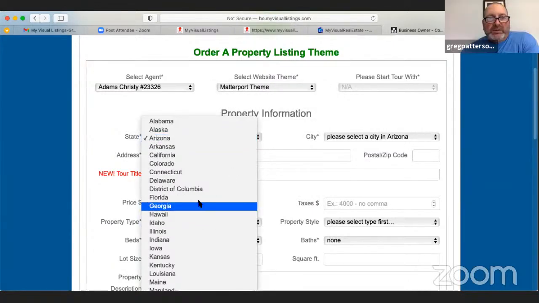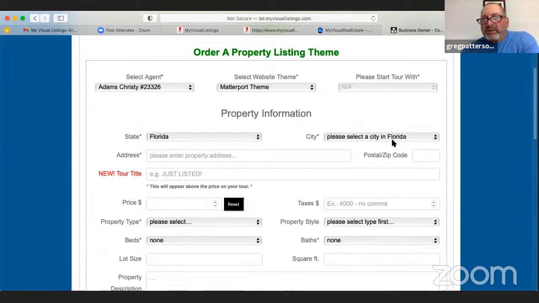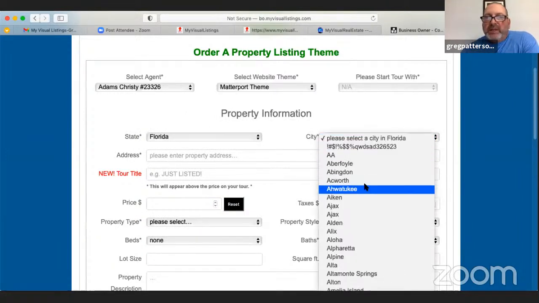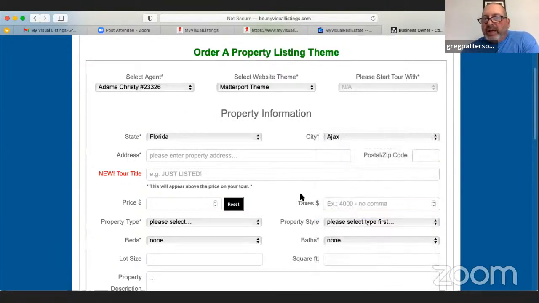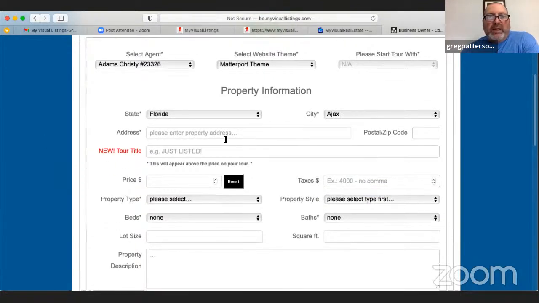And I'm going to just choose Florida because my sample that I'm going to show you is in Florida. And I'm just going to choose any city for now because we'll go through it. Now, the address. So you just put in the address of the property. I'm just going to put this in for now as it's a sample.